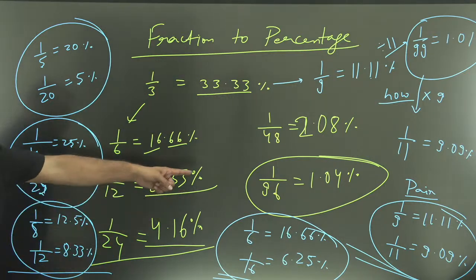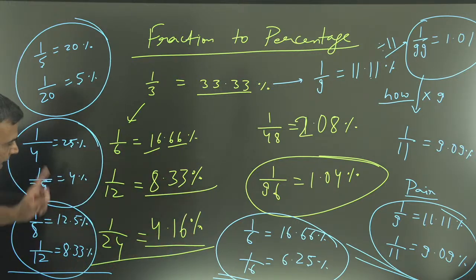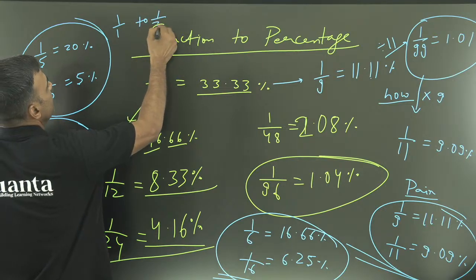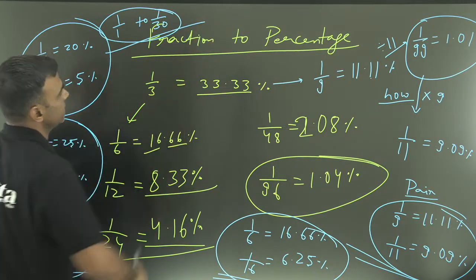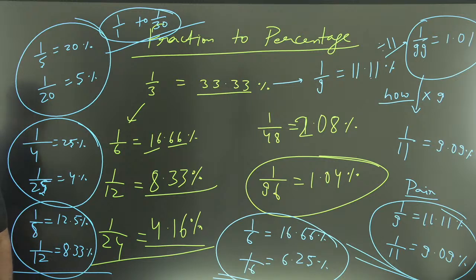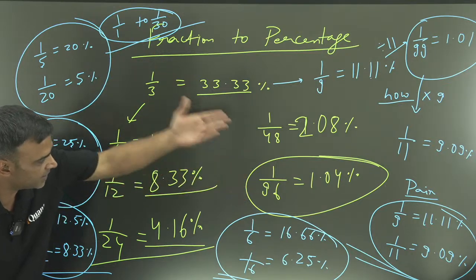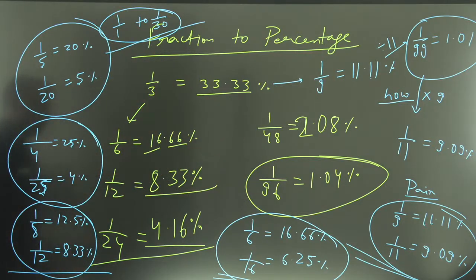So we have gone up to 1 by 96, we have created some special pairs. And the agenda is that we should try and memorize all fraction to percentage conversions from 1 by 1 to 1 by 30. Alright, so we have this family of 3, family of 2 almost completed. In fact, we have not restricted up to 30, we have gone up to 48, 96 and so many other things. Right? So I'm going to remove this and I'll take one more family, that is 1 by 7.